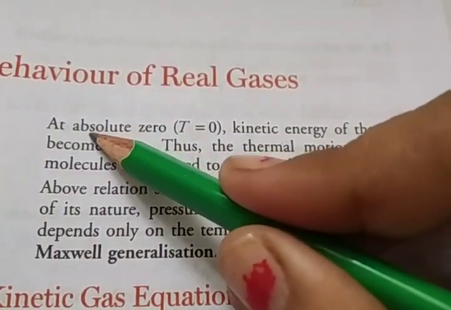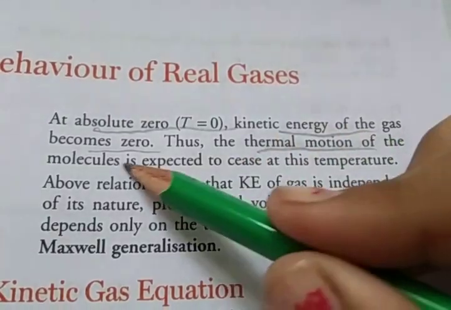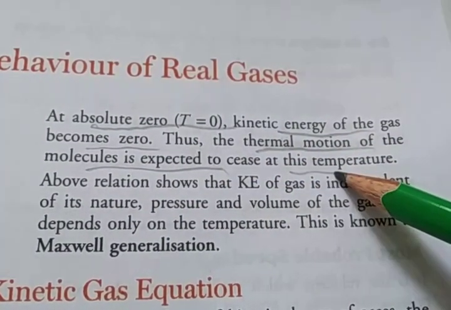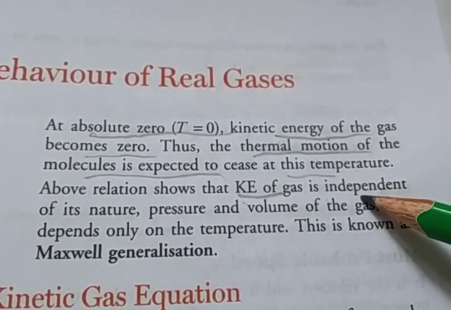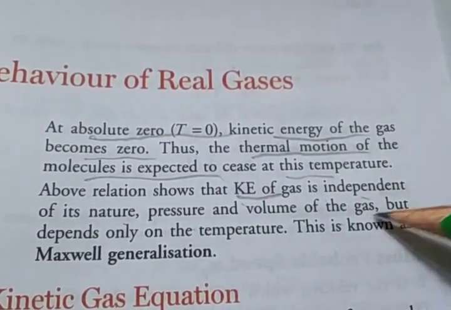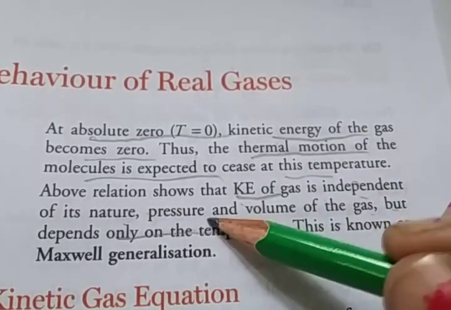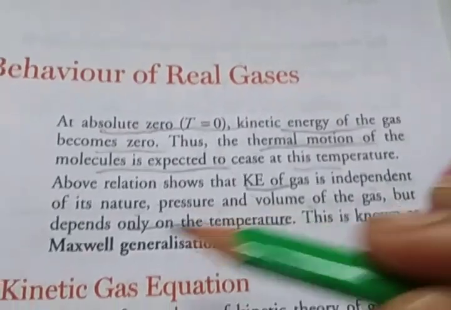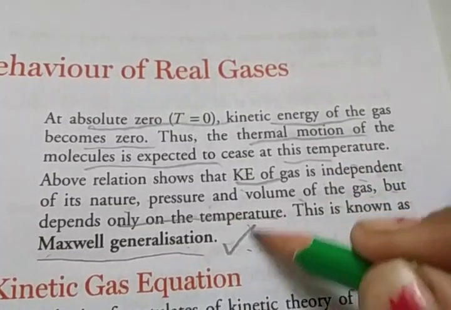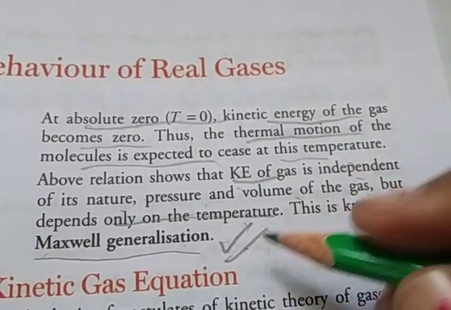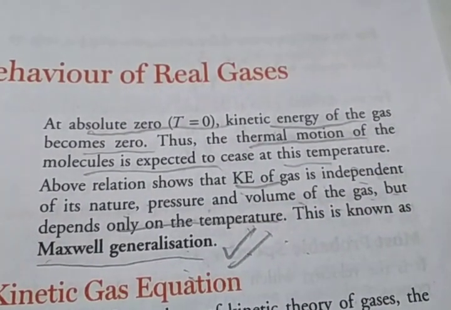At absolute zero, the kinetic energy of the gas becomes zero, so thermal motion of the molecules is expected to cease at this temperature. The above relation shows that the kinetic energy of a gas is independent of its nature, pressure and volume, and depends only on the temperature. This is known as Maxwell's generalization. The next topic will be explained in the next video.